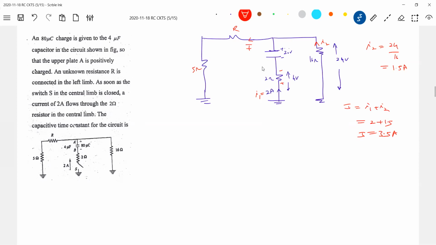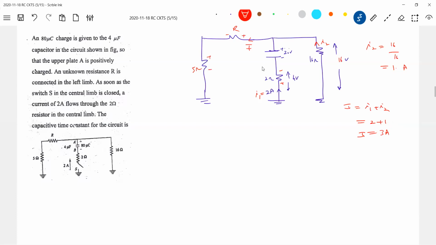Okay, different. 20 minus 4 will come, minus 20 plus 4. Okay, fine, 16 volt. Then this will be 1 ampere, I2 is 1 ampere. This will be 3 ampere. So 3 ampere will flow, and the polarity will be like this.